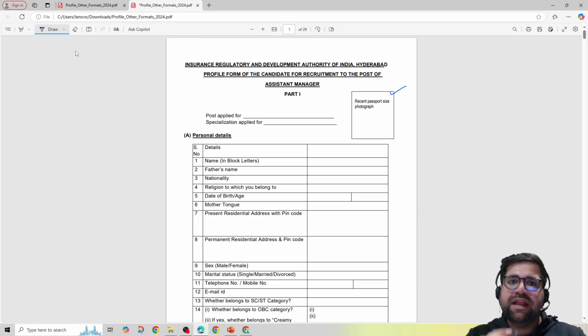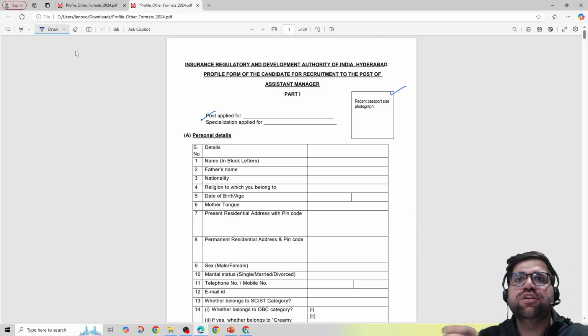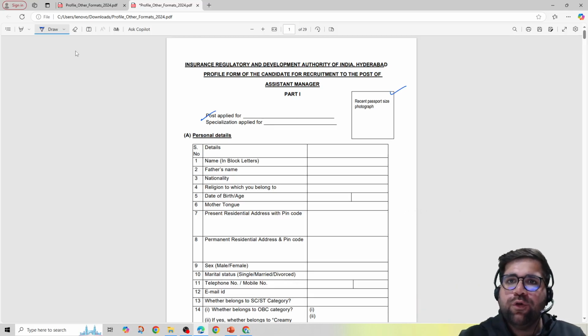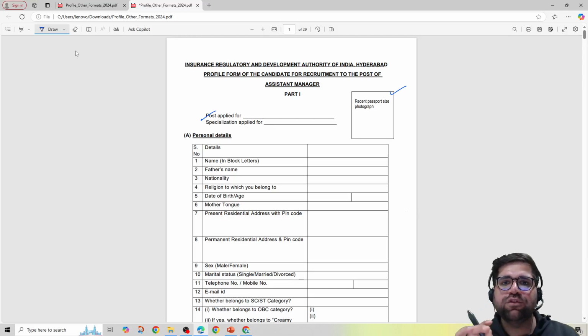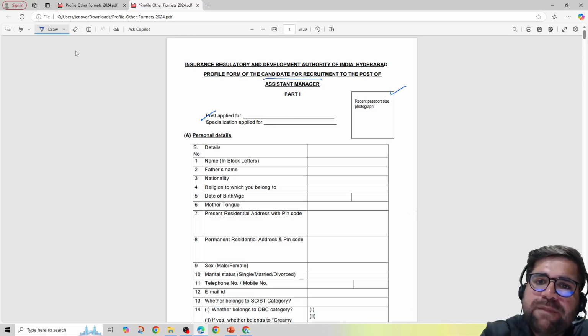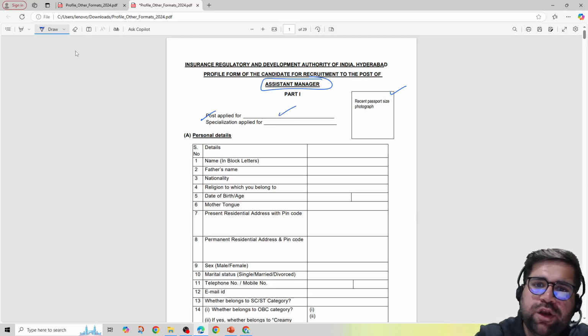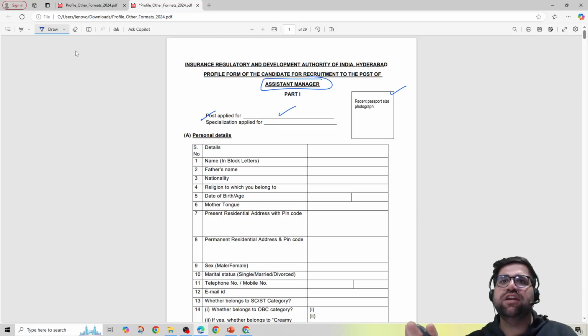Then comes the post applied for. Many students write Grade A, that they are applying for IRDAI Grade A. I plead to you, do not make this mistake. The post over here is known as Assistant Manager. If you write Assistant Manager, that's okay, but I will request you to write IRDAI Assistant Manager. That will help you a lot. So write Assistant Manager and not Grade A.